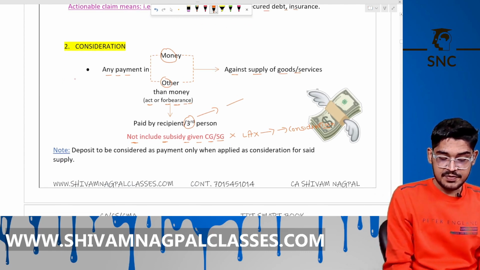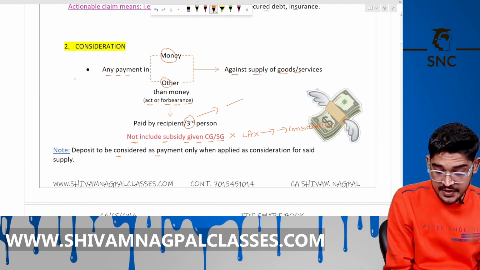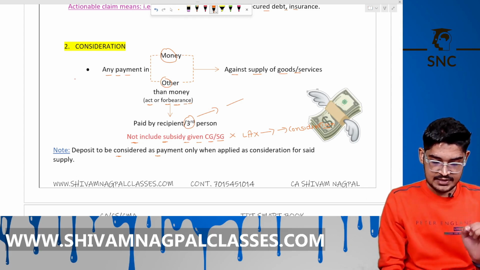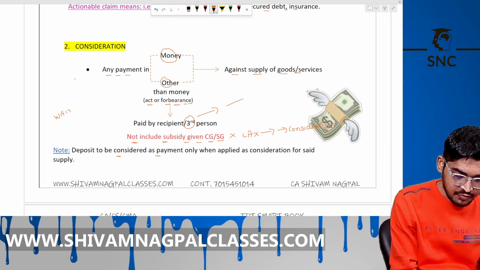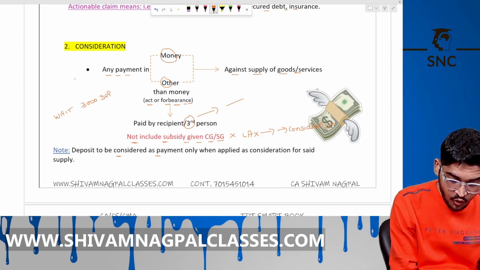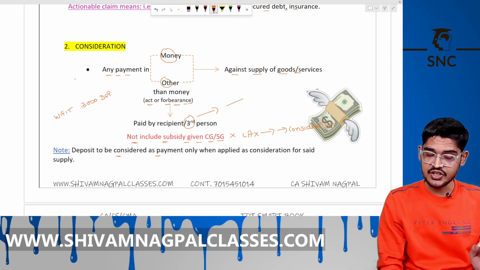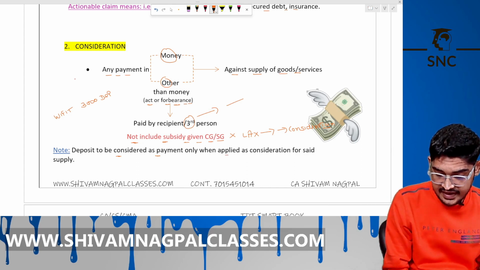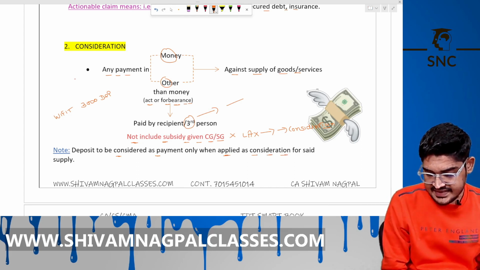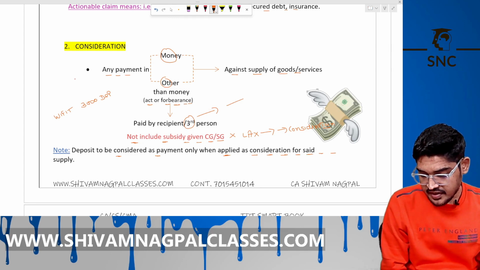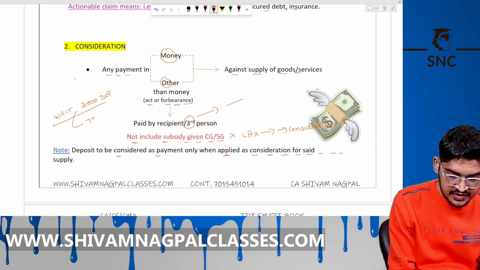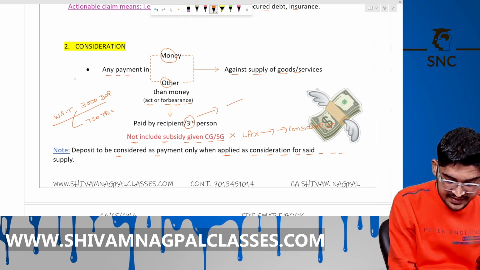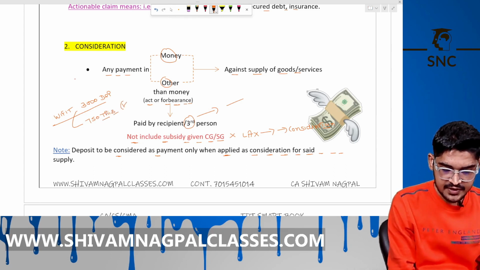Right. Okay. Note, a deposit is to be considered as a payment only when applied as a consideration for the said supply. Like I install Wi-Fi services at my home and I have paid 3,000 rupees as a deposit. So this will not be considered as consideration until it is applied as a consideration. Let's take an example. I forgot to pay the amount for this month, so he deducted 750 rupees out of the deposit for this month's Wi-Fi charges. Then this will be considered as a consideration. Only then.